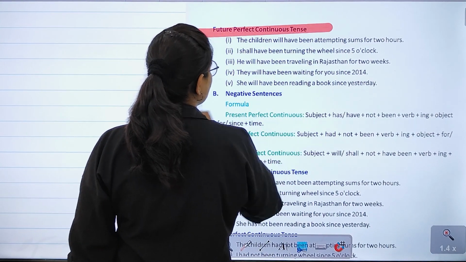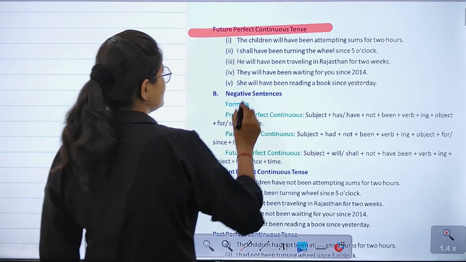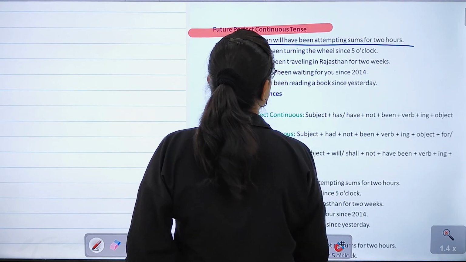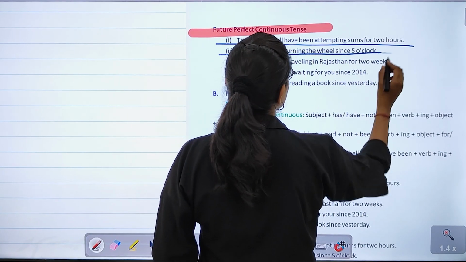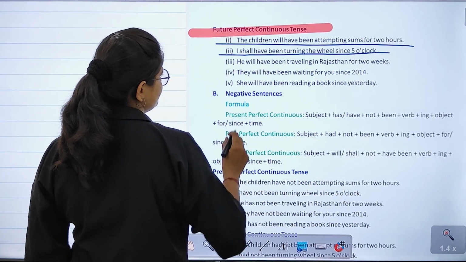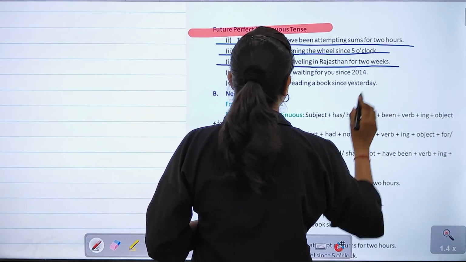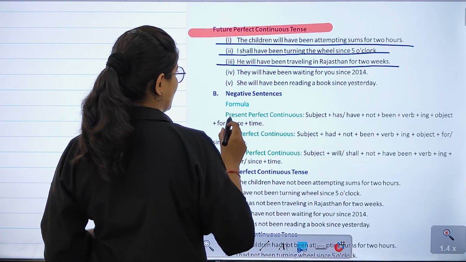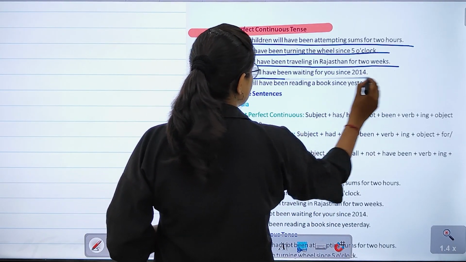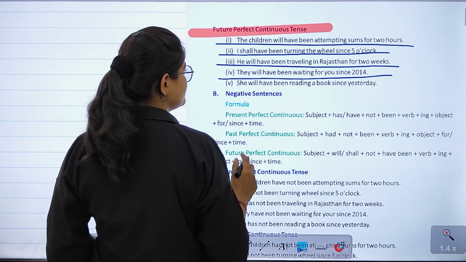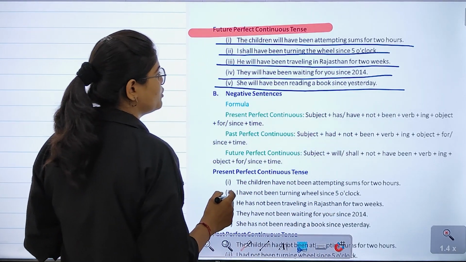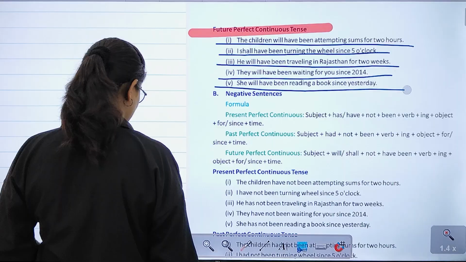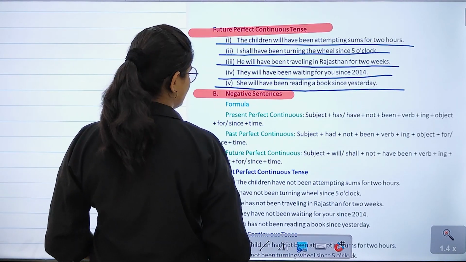The future perfect continuous tense. The children will have been attempting sums for 2 hours. I shall have been turning the wheel since 5 o'clock. He will have been traveling in Rajasthan for 2 weeks. They will have been waiting for you since 2040. She will have been reading a book since yesterday. Right? Next is the negative sentences.